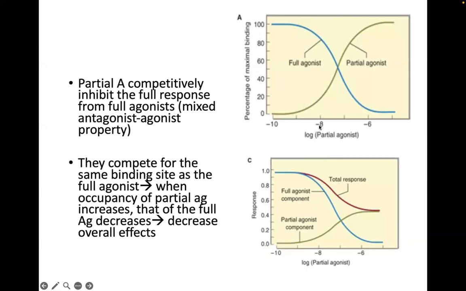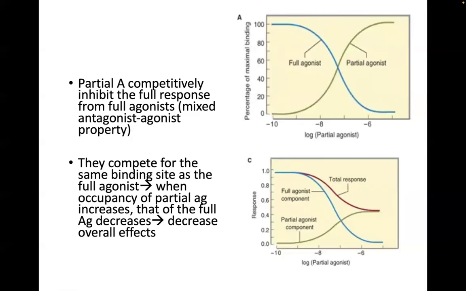And that is because they compete for the same binding site as the full agonists. So when they bind to the binding site, because they are incapable of producing a full response, you actually take away from the overall effect of the agonist, compared to a system in which you have only the full agonist there.